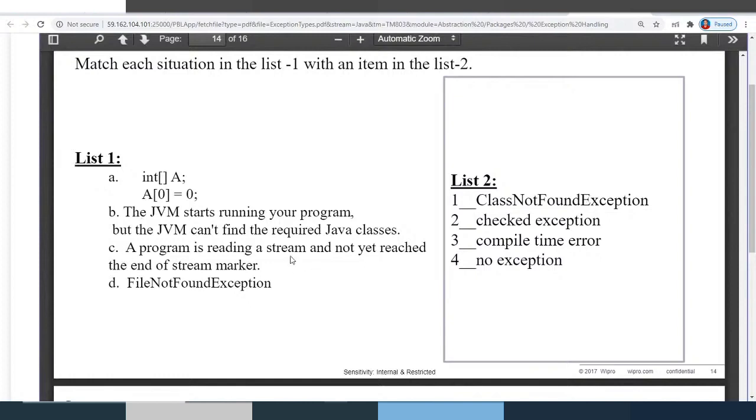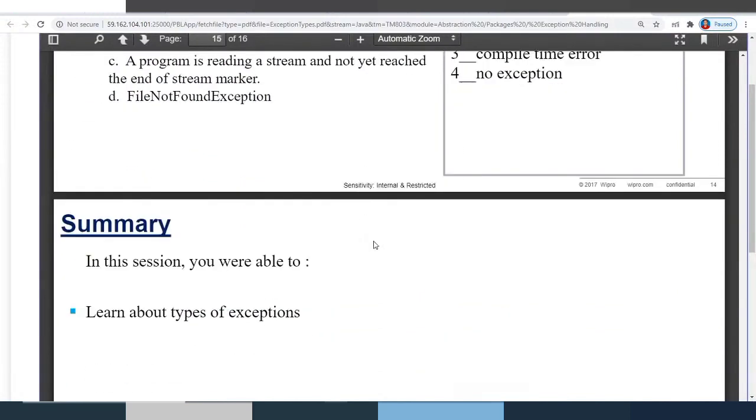Next, a program is reading a stream and has not yet reached the end of stream marker. So there won't be any exception. You don't get any exception there. It just continues to read and waits there. That's it. And next, FileNotFoundException we just discussed. So it's a checked exception. So this is the match the following.